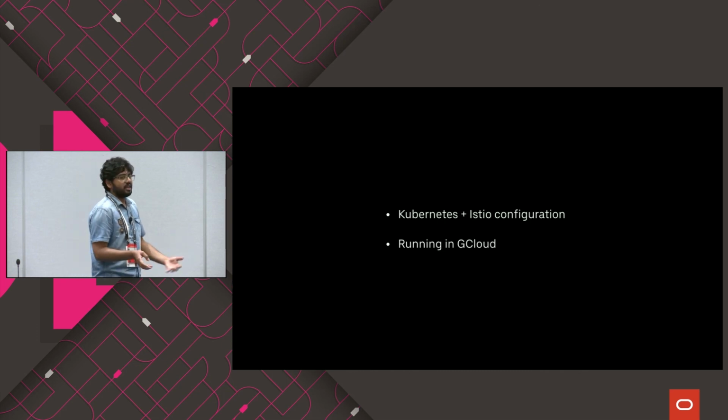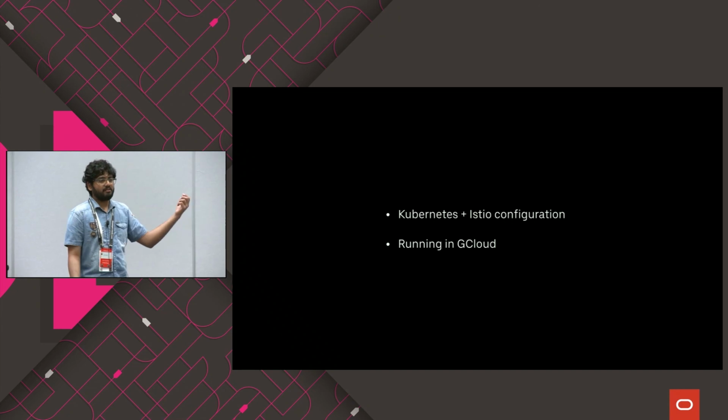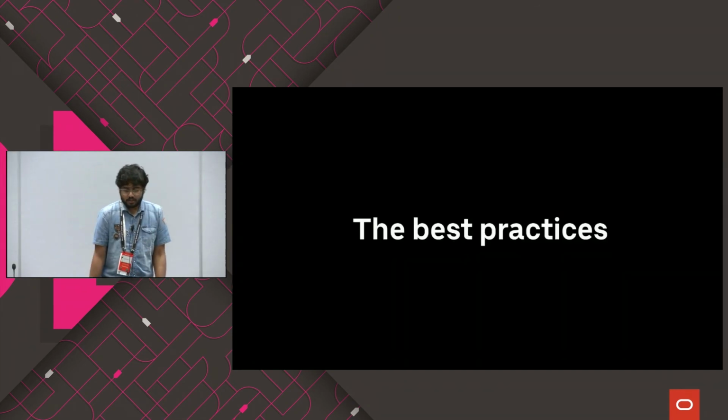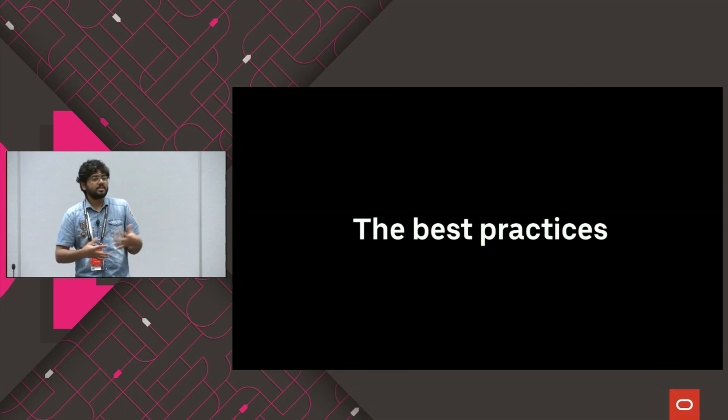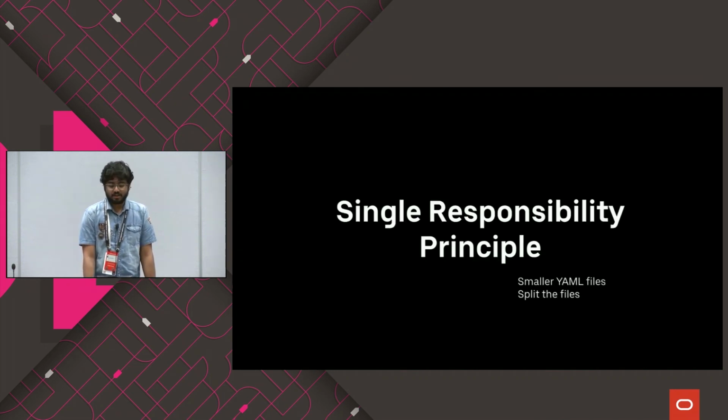We created everything, and if you have a very good internet connection, I think everything will be done within 15 minutes. You can right away have these production-ready applications out of the box. So all those Kubernetes users, what are the best practices that we follow, or what are the few things that you can follow in your application that might help you to do things much more faster and concise?